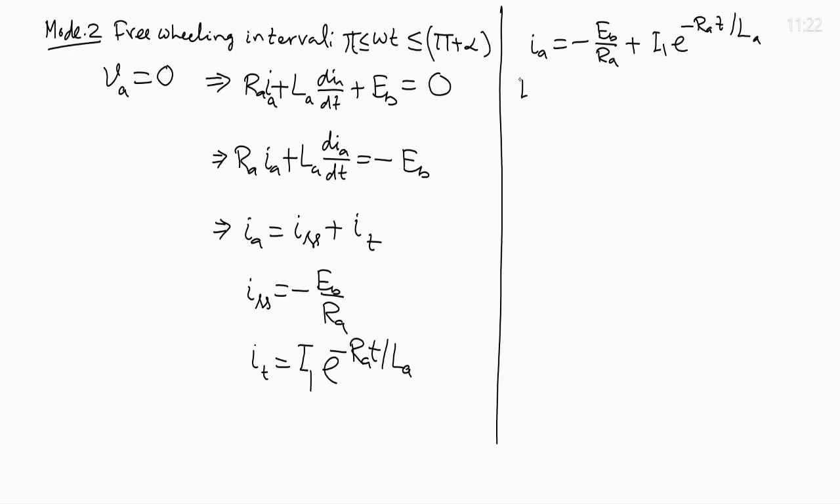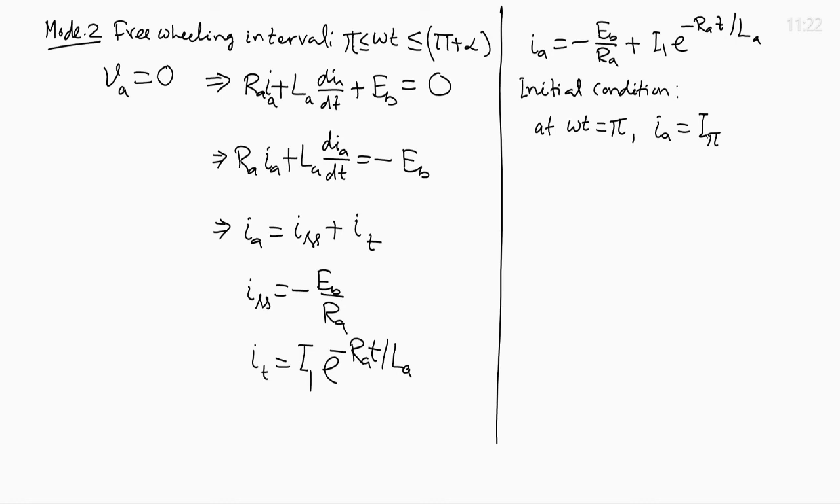The initial condition for this mode is at omega t equals pi, when the mode starts, the initial value of the current is I_pi. This I_pi is obtained from mode 1. Substituting omega t equal to pi in the mode 1 expression, you can get the value of the current at omega t equals pi, and that is the initial value for the mode 2 freewheeling interval.